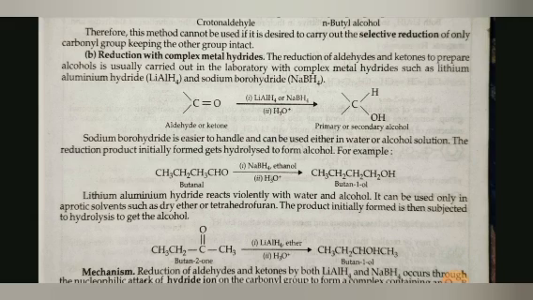For example, butanal in the presence of NaBH4, ethanol, then H3O+ gives butan-1-ol. Lithium aluminium hydride reacts violently with water and alcohol. It can be used only in aprotic solvents such as dry ether or tetrahydrofuran. The product initially formed is then subjected to hydrolysis to get the alcohol. For example, butan-2-one in the presence of LiAlH4, ether, then H3O+ gives butan-2-ol.